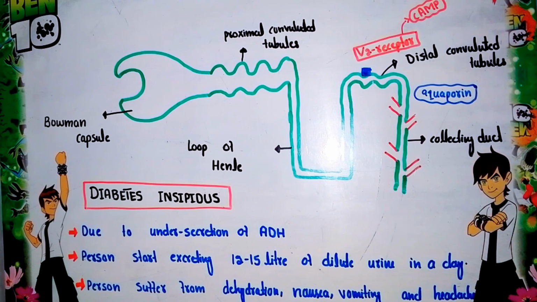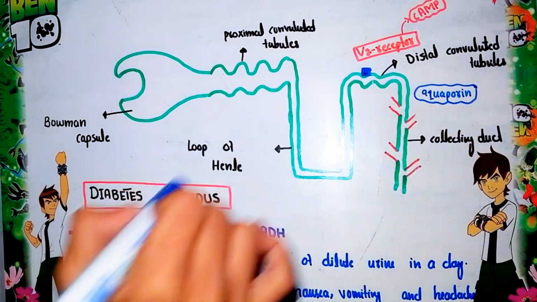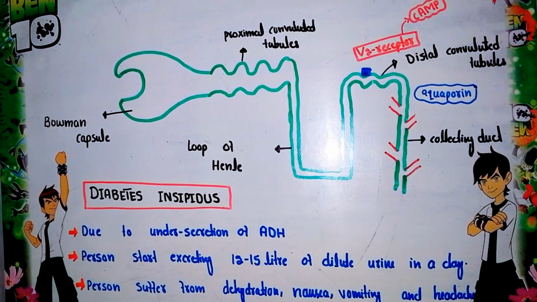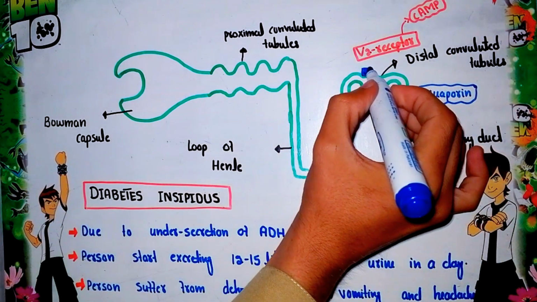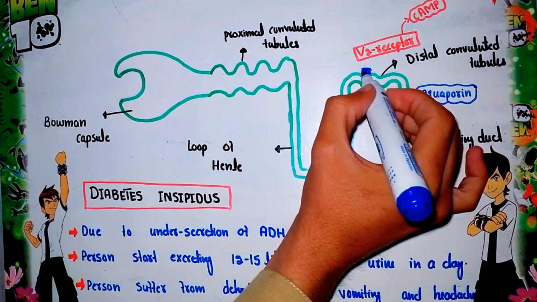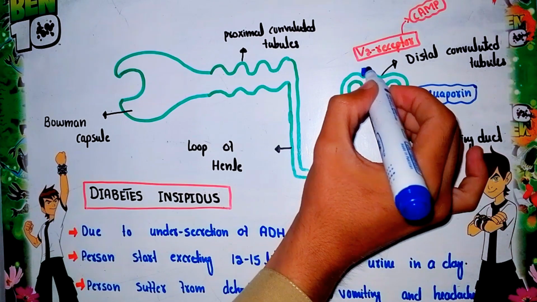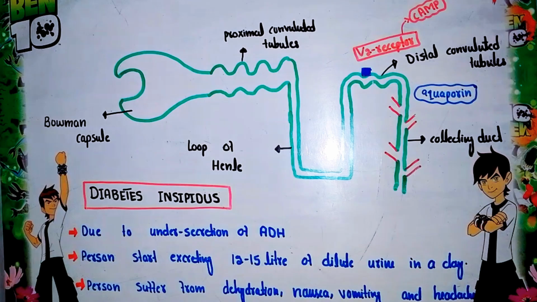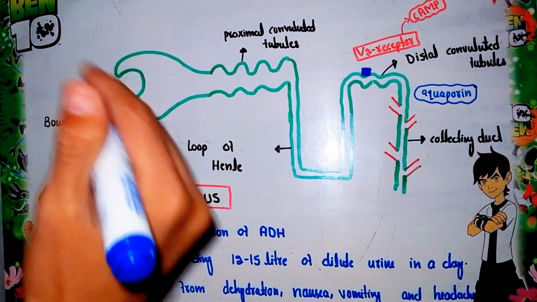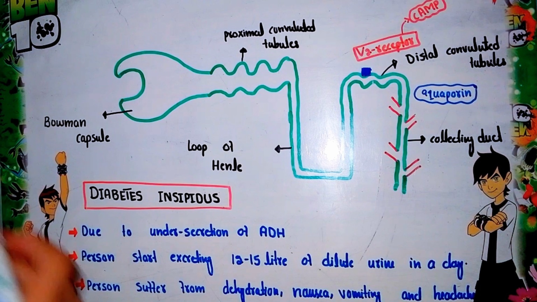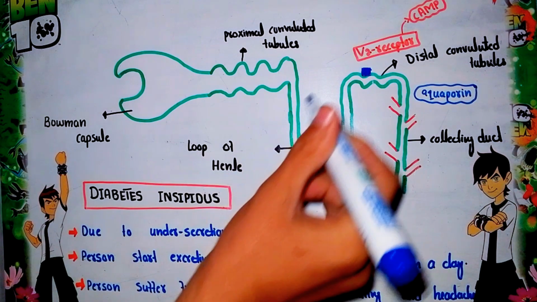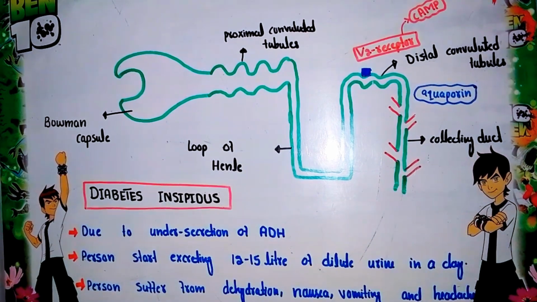Now when ADH is released, right at the distal convoluted tubule, the epithelium of this tubule contains receptors that are responsible for ADH binding, the ADH receptors. These receptors are called V2 receptors. When ADH attaches to the V2 receptor, it activates adenyl cyclase.